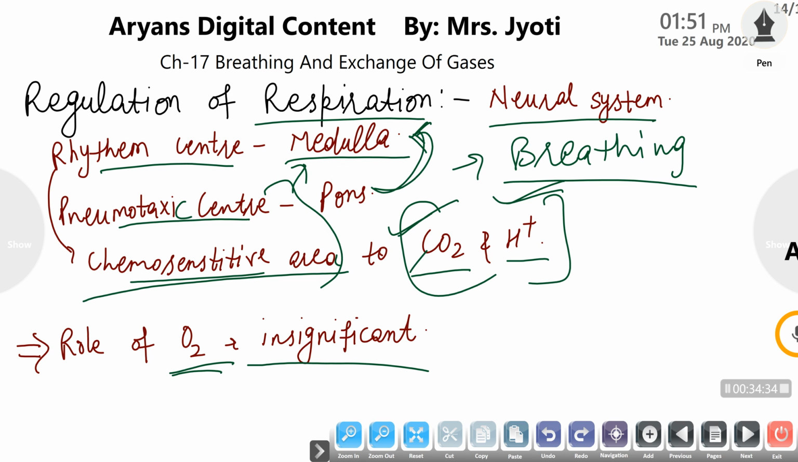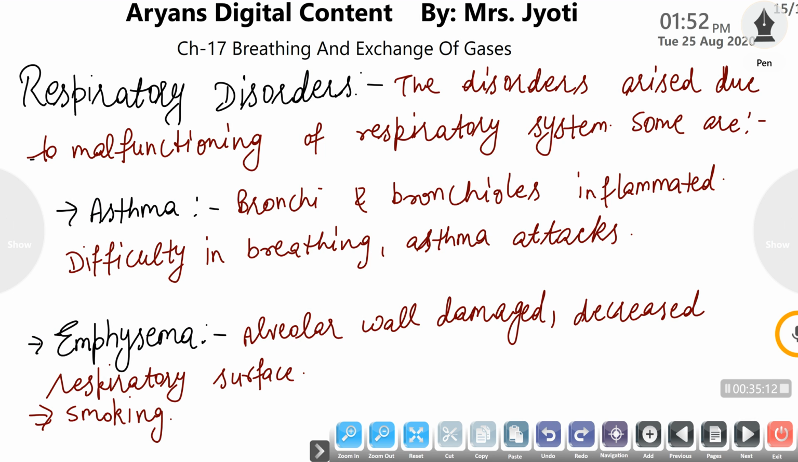And when this concentration is neutralized, the pons and the chemosensitive area stop getting those signals, and they also stop the impulses that are transported to the medulla, and finally our breathing rate comes to a normal position. So our respiration mechanism is controlled by our nervous system, not by the concentration of oxygen. Oxygen, only by its partial pressure, affects the binding or dissociation of hemoglobin with oxygen.